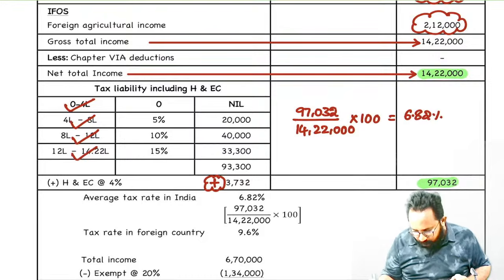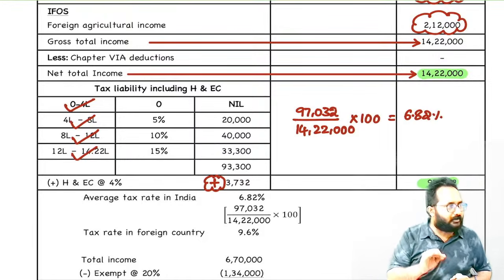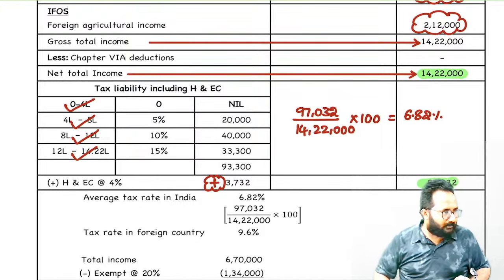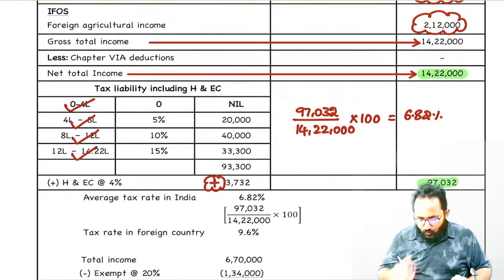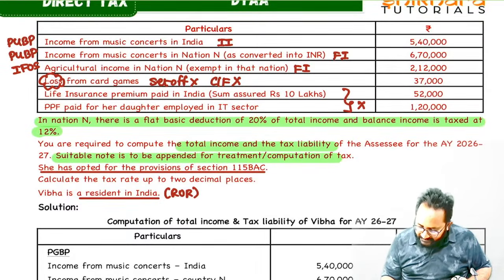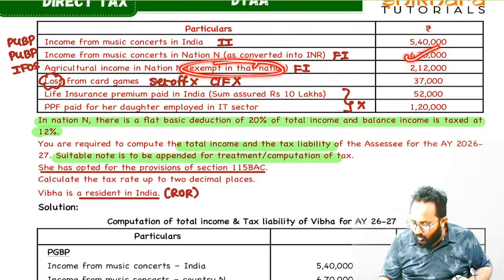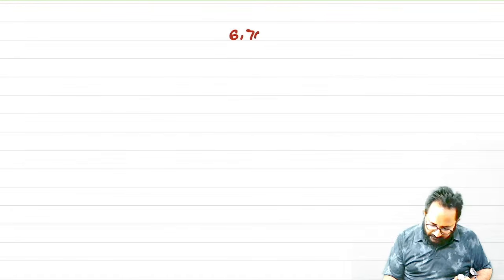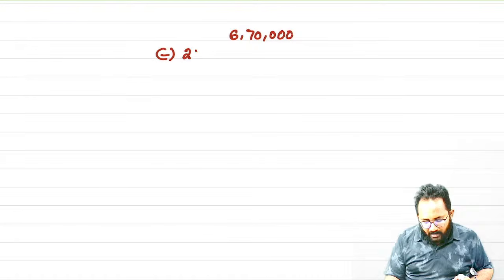6.82 we got. Now the foreign rate we have to compute. Okay, shall we start the foreign rate? Tell me, what is that income taxed in the foreign country? This is exempt and this is only what we have to tax. How much we have to tax? 6,70,000. What is that flat deduction?